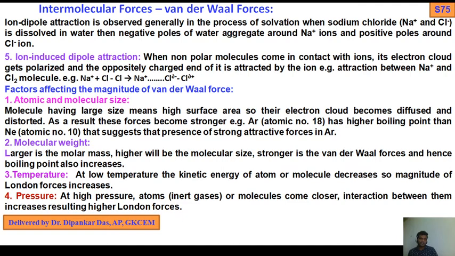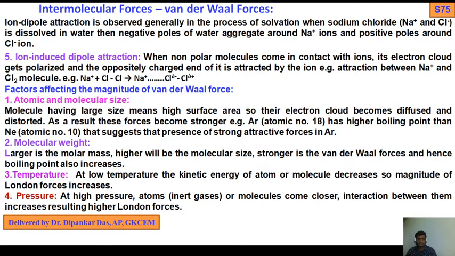Again I recap. I have already discussed 5 types of van der Waals interactions, or you can say intermolecular forces of interaction. Number 1 is atomic and molecular size. If the molecule has a large size, its surface area will be large, so the electron cloud will be more diffused.